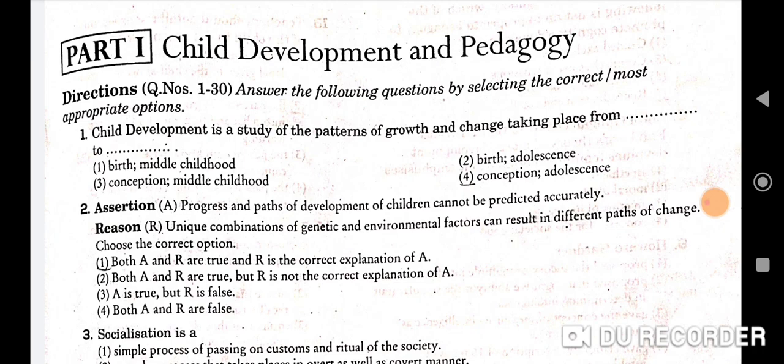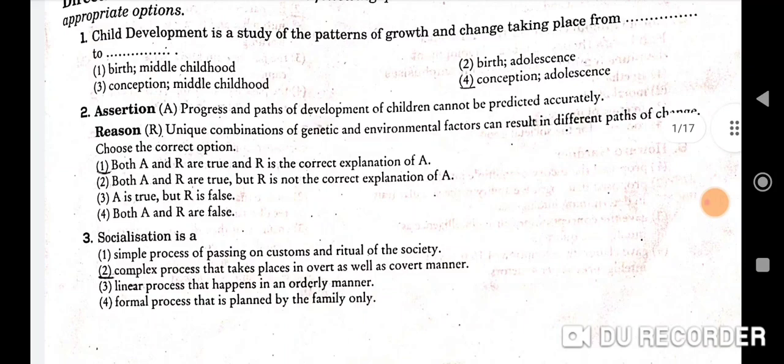So firstly, I will discuss the child development and pedagogy section. So without wasting our time, let's move on to the first question. First question is, child development is a study of the patterns of growth and change taking place from dash to dash. So child development is a study of the patterns of growth and change taking place from conception to adolescence. So here, fourth will be the correct option.